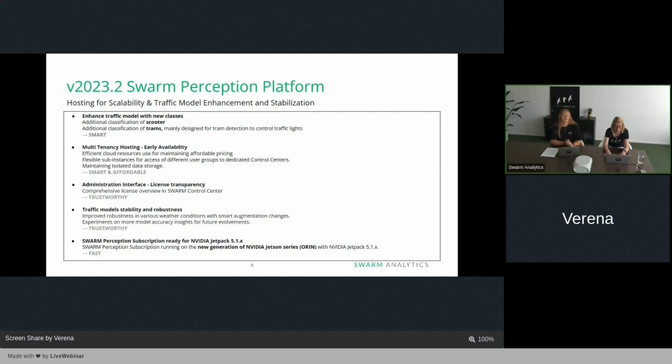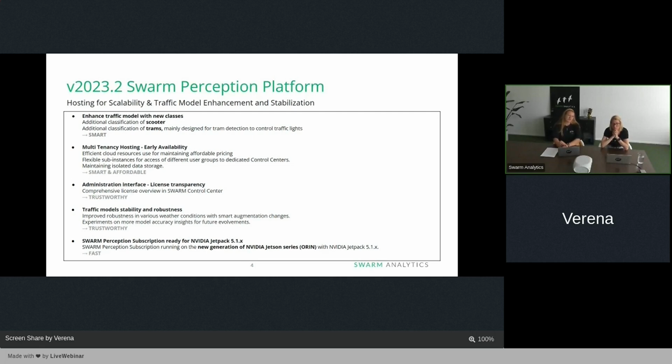The second point that we improved for you to be smart and to stay affordable in also times where everything is more cost intensive and so on. We implemented an, again, early availability feature of multi-tenancy hosting. So, in order to keep our price level, we improved several things here in the hosting, and we want to utilize our services a little bit better for you. That means that you will still have your isolated data storage, but I will tell you a little bit more in detail about this multi-tenancy hosting later on in one specific slide for that.